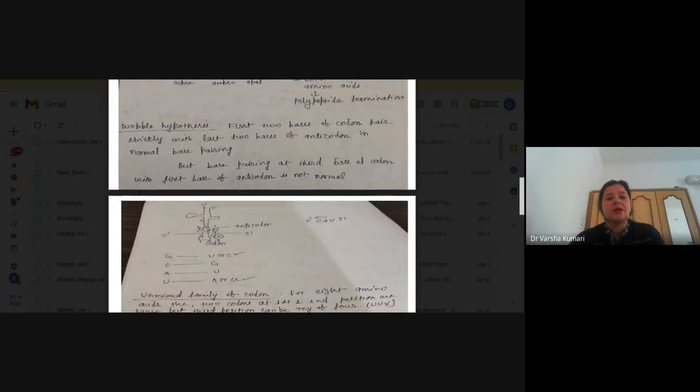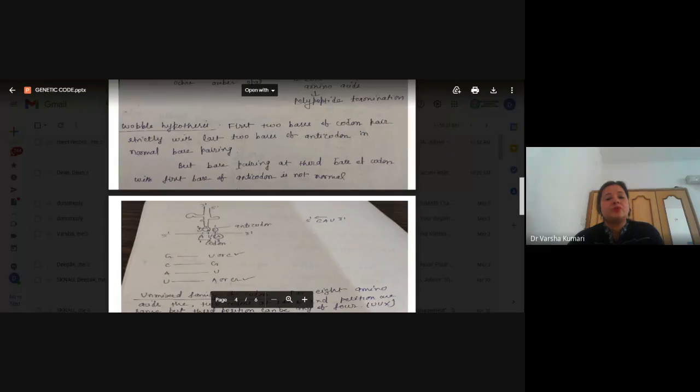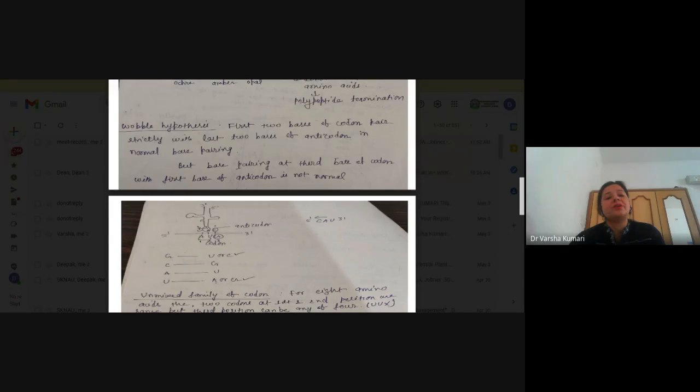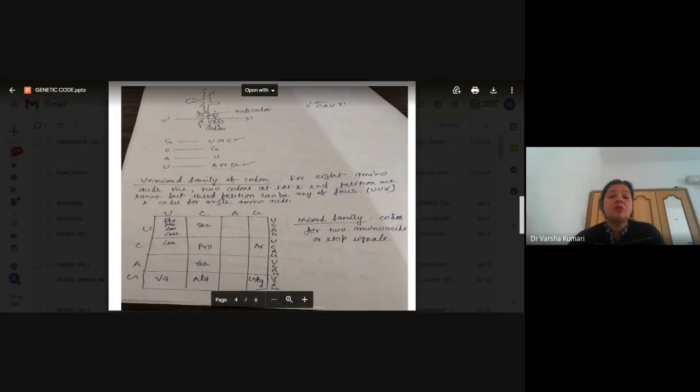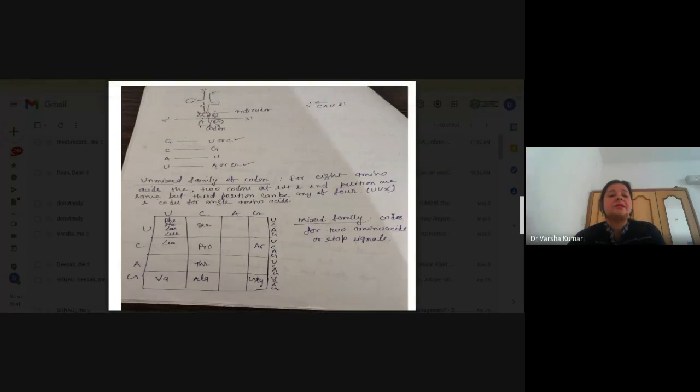Now you can see here, the first two bases of the codon pair strictly with the last two bases of the anticodon, which is normal, but the base pairing of the third base of the codon with the first base of the anticodon is not normal. In this diagram, because of this abnormality, G can pair with C, but they can pair with U also. U can pair with A, but because of this abnormality, they can pair with G also.